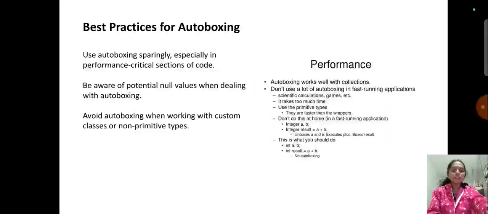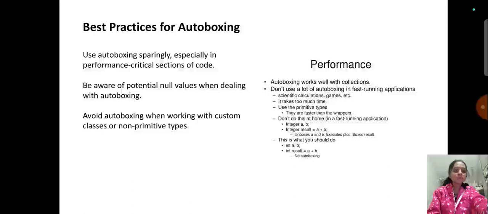And next, best practices for autoboxing. Use autoboxing sparingly, especially in performance critical sections of code. Be aware of potential null values when dealing with autoboxing. Avoid autoboxing when working with custom classes or non-primitive types. Performance of autoboxing: autoboxing works well with collections. Don't use a lot of autoboxing in fast running applications like scientific calculations, games, etc. It takes too much time.